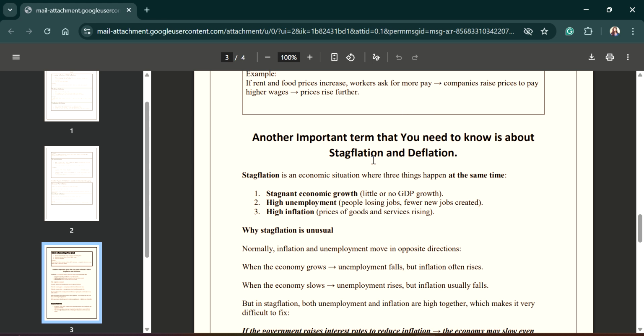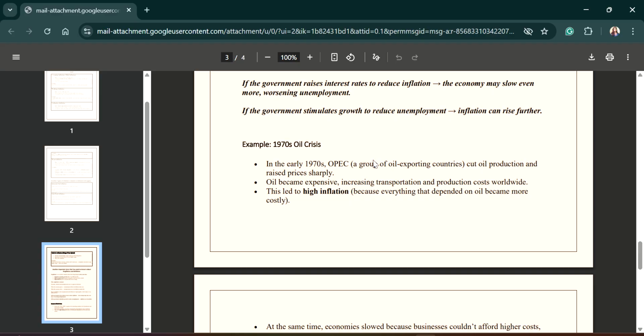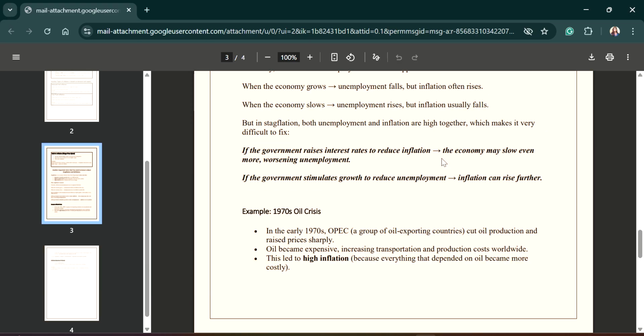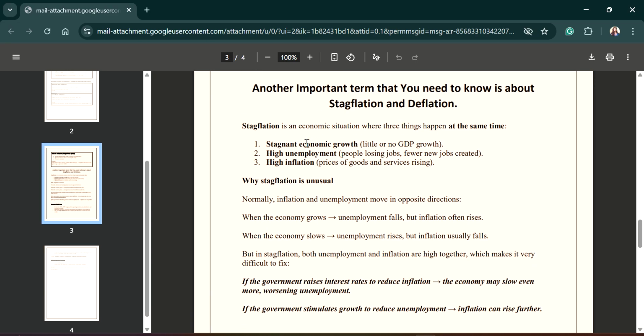The term stagflation consists of three important terms, that is inflation, unemployment and stagnation. So we can say that when there is stagflation, three things happen simultaneously. First, stagnation in the economy. Second, high unemployment. And third is high inflation.